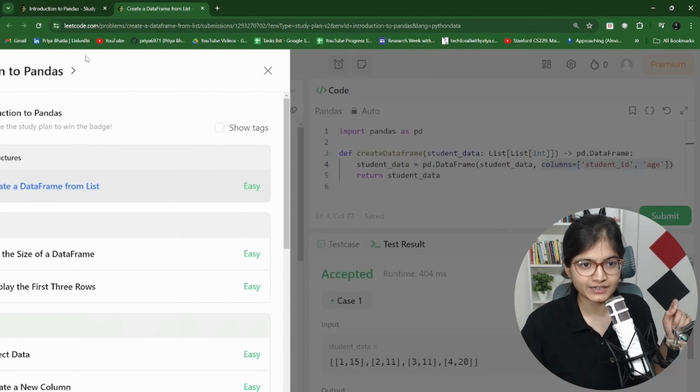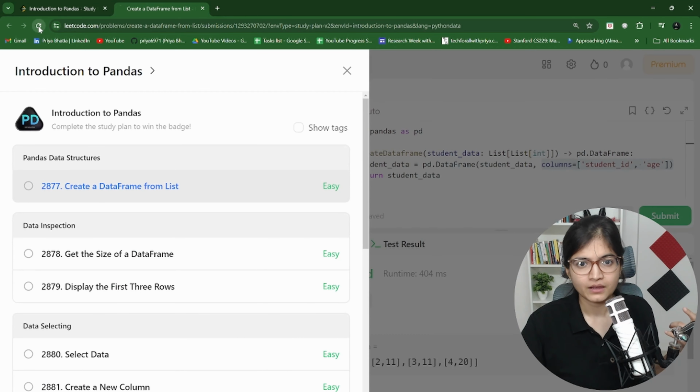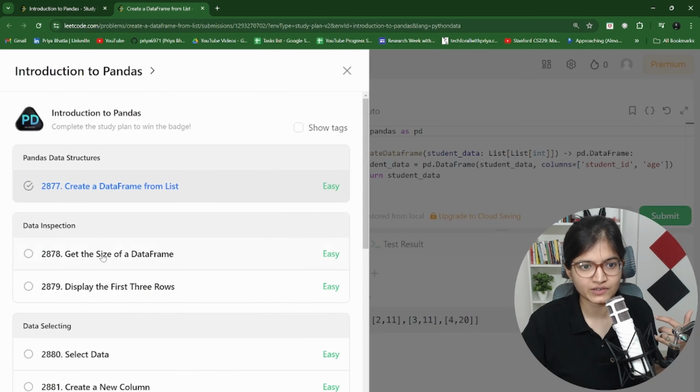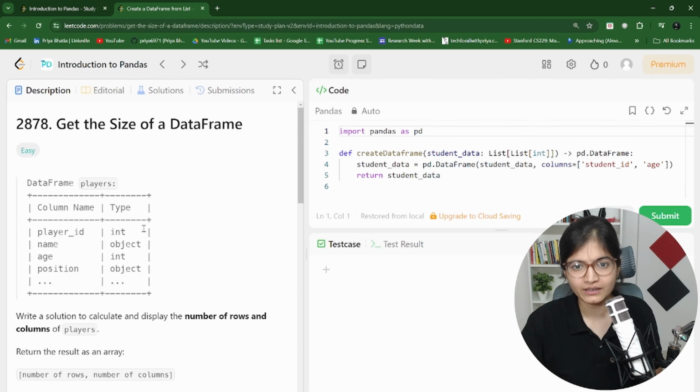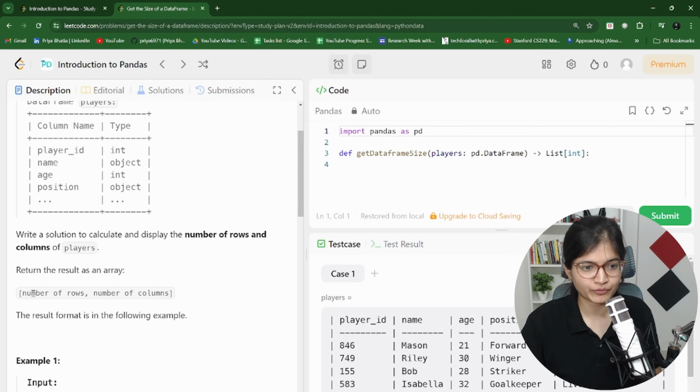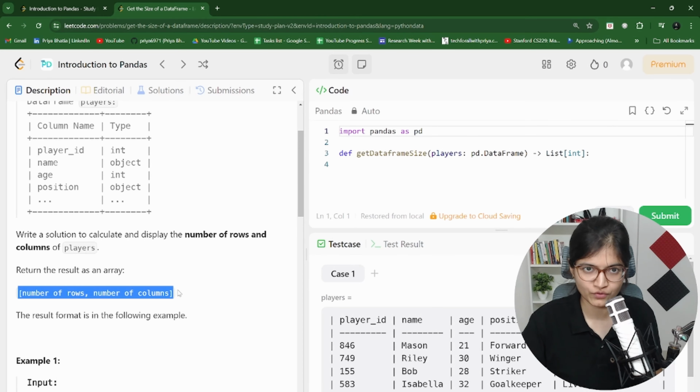Now let's jump to the second question. It is, I think, very easy. Now let's move to the second question of this platform. I think we have covered the first one. Let's go to the second one. The second one says to get the size of a data frame. So here what we want is the number of rows and the number of columns.